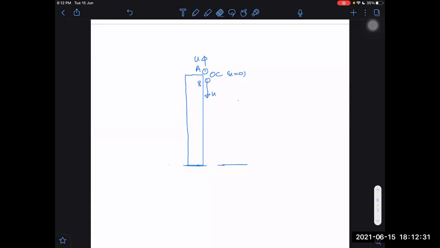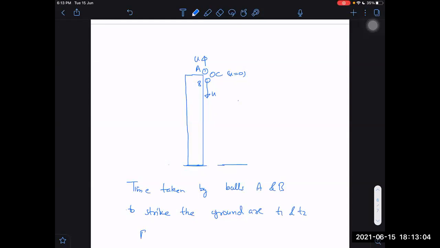Let me write. Time taken by balls A and B to strike the ground are T1 and T2.